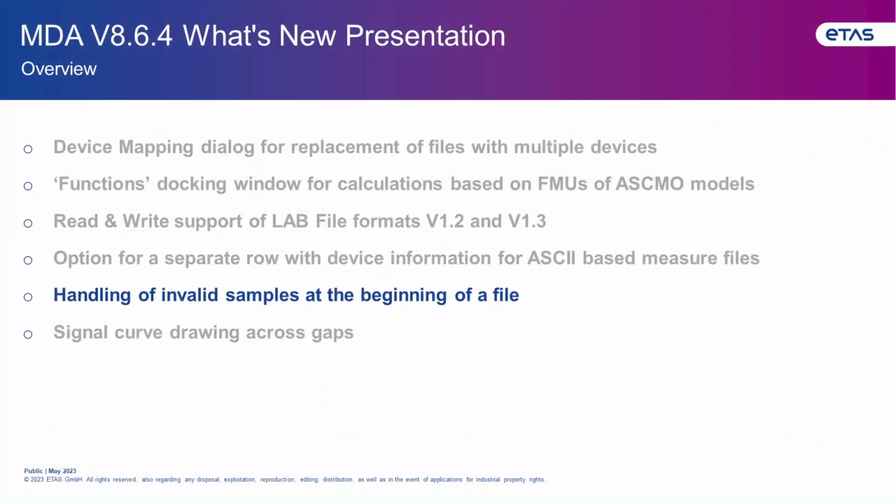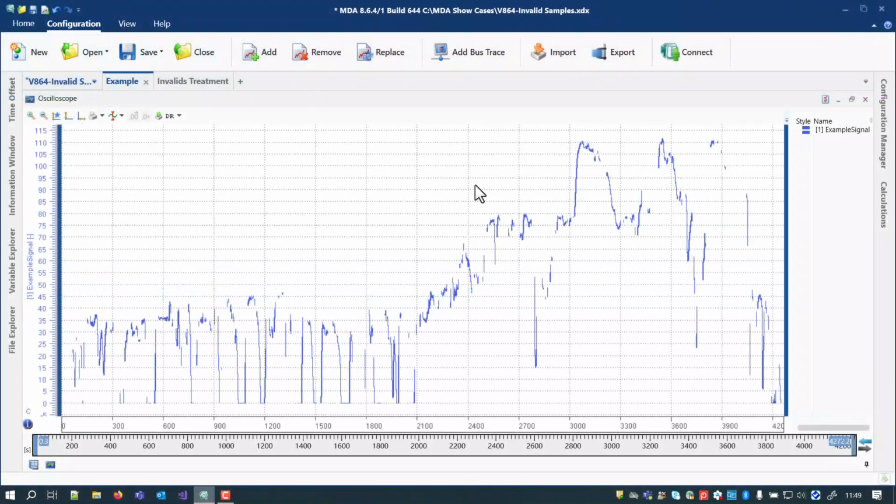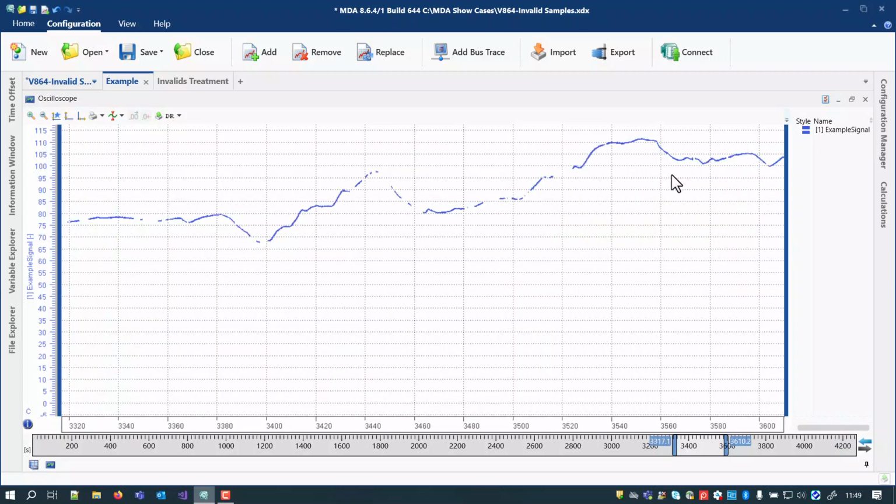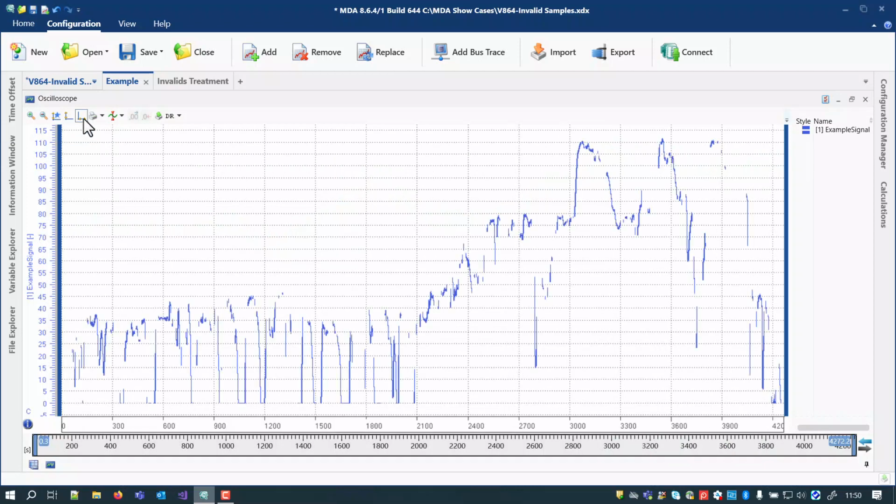A small improvement brings a good opportunity to explain more about invalid samples. When looking at my example, you might wonder about the shown signal curve. Especially when zooming in, you might think that the data representation of MDA is not reliable. This is of course not true. It is rather a very specific situation in which MDA continues to show data as reliable as possible. Let's have a deeper look.